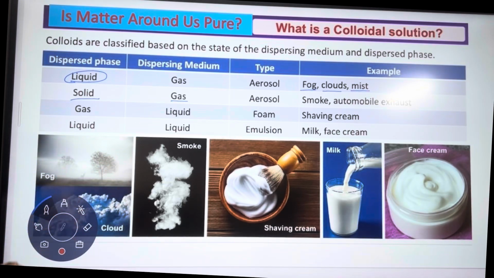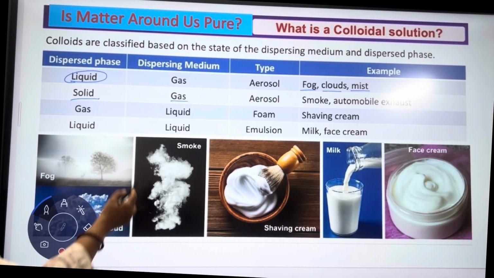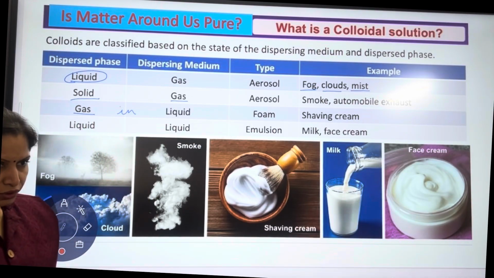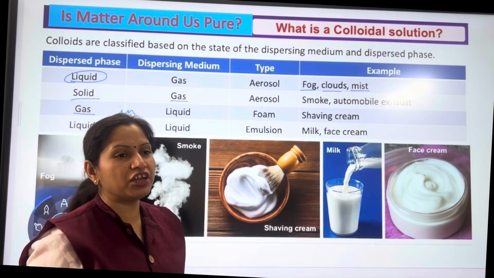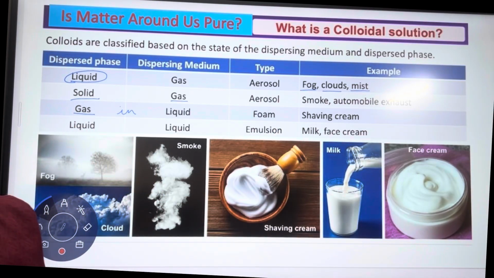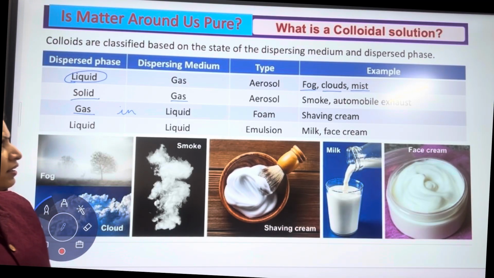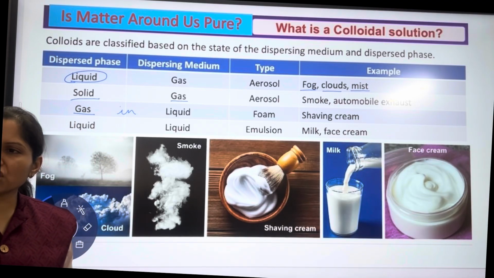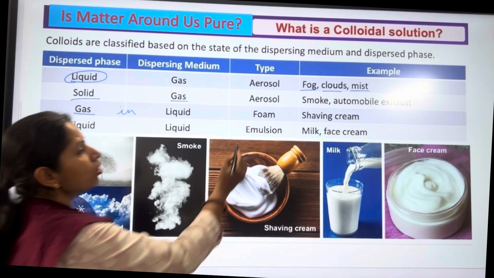Okay. Next, it's a gas in a liquid. This complete table along with examples is given in your NCERT book as well. Okay. Next, the dispersed phase is gas, means a gas is present in a liquid. So the example of that is shaving cream. In a shaving cream, we usually use a foam. You have seen the shaving cream is in the form of foam. So what is there? A liquid base is there in which some gas is there. So when you press the nozzle, the shaving cream comes out in the form of foam. So that is called a foam.